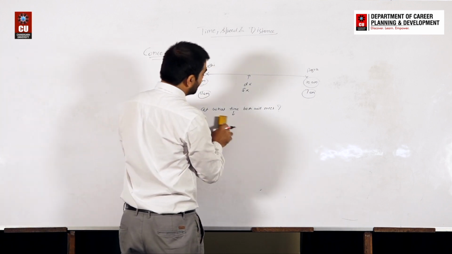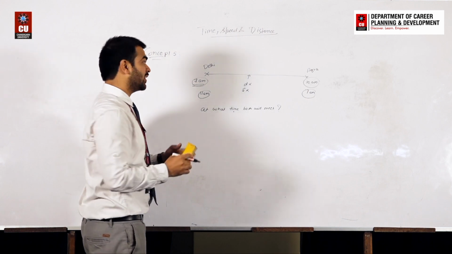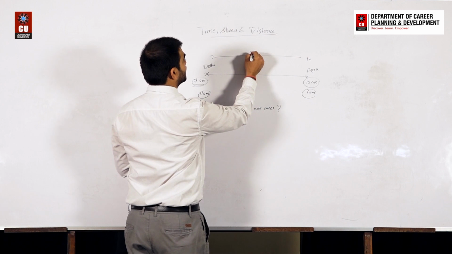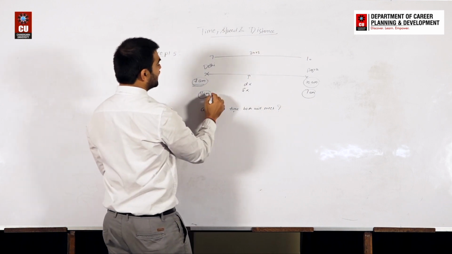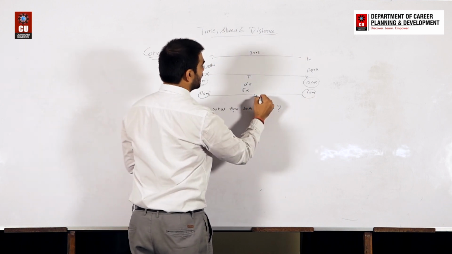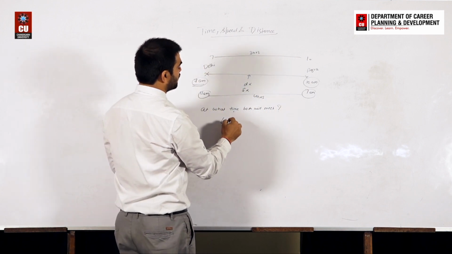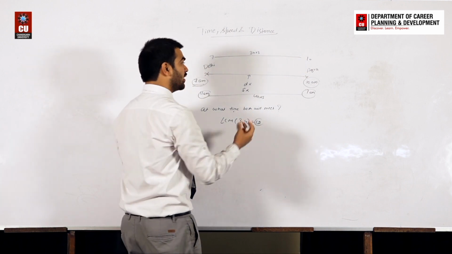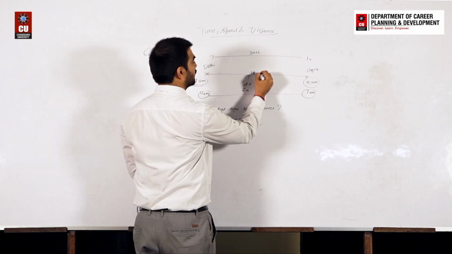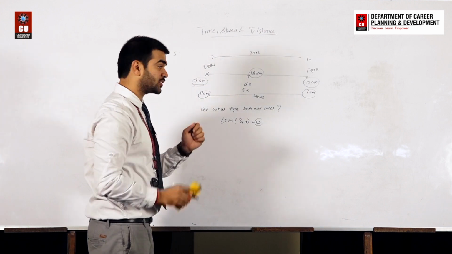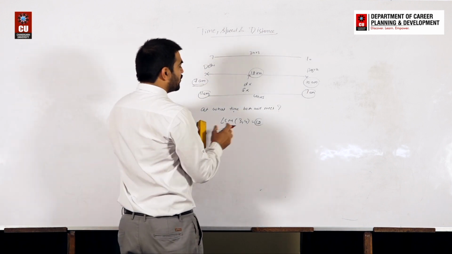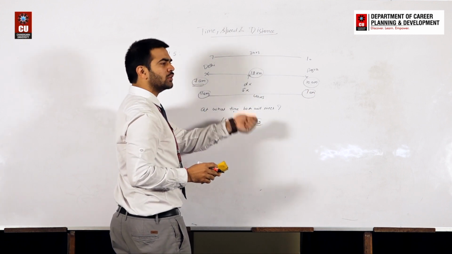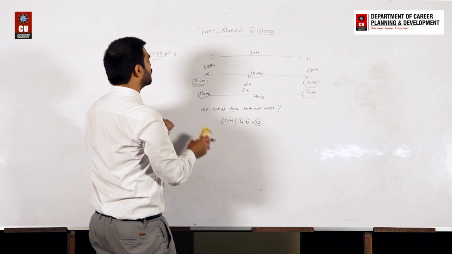So how can we find the time? The point is, we can assume anything. Let's say from 7 to 10, the time is a 3 hour gap, and in the second case, this gap is 4 hours. Just assume that the LCM of 3 and 4 is 12. So we will assume that this distance is 12 kilometer. We are not saying this is the actual distance. You can take 24 also, 48 also, it doesn't matter. Just take 12 kilometer as the distance.